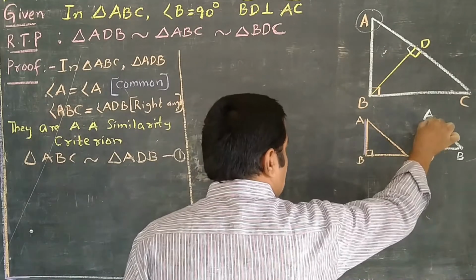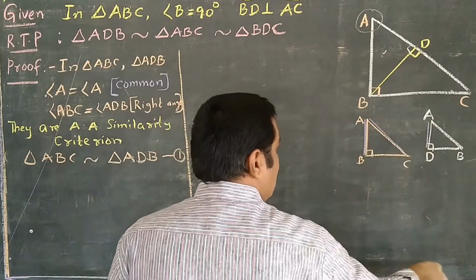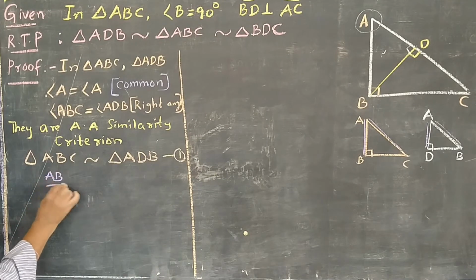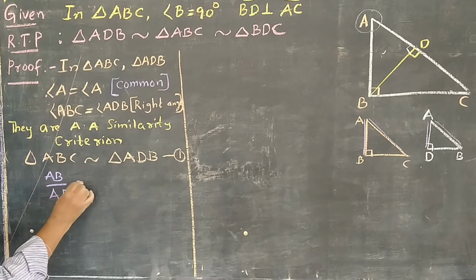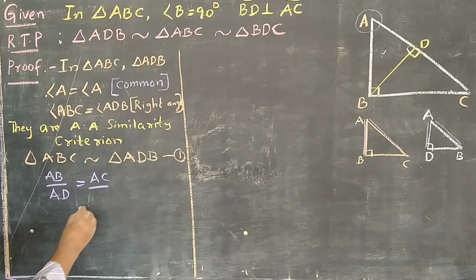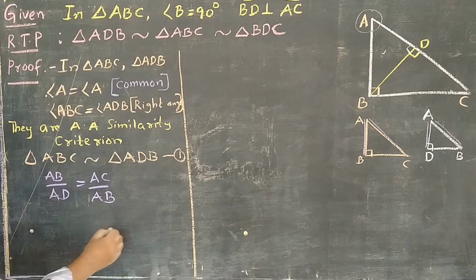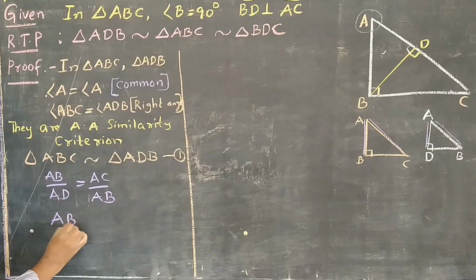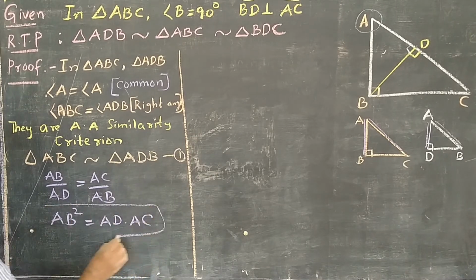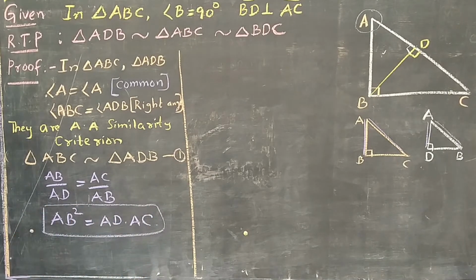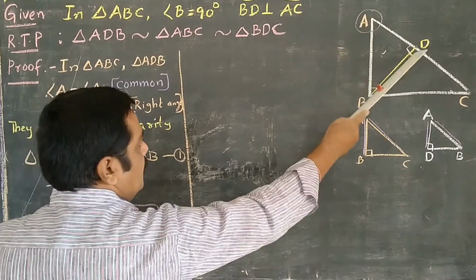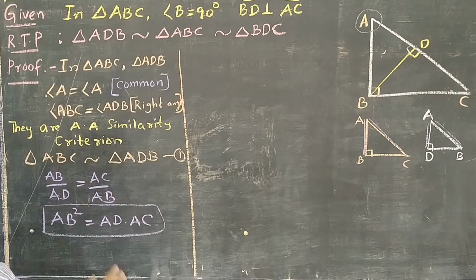AB by AD is equal to AC by AB. Doing the cross multiplication, we get AB square is equal to AD into AC. So this is extra information only. Like that we have to prove this.